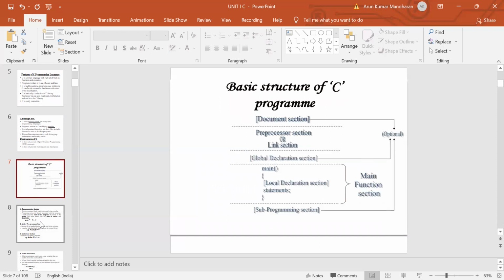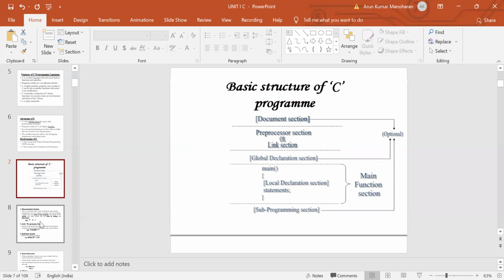There are different sections in C. The first section is the documentation section, and the next one is the pre-process section. The other name of the pre-process section is the link section, followed by the global declaration section, and then the main function. Inside the main function, there are two different sections: one is the local declaration section, and the other is the statement section. Statements mean the declaration part and then the execution part, followed by the subprogram section. So this is the basic structure of a C program.